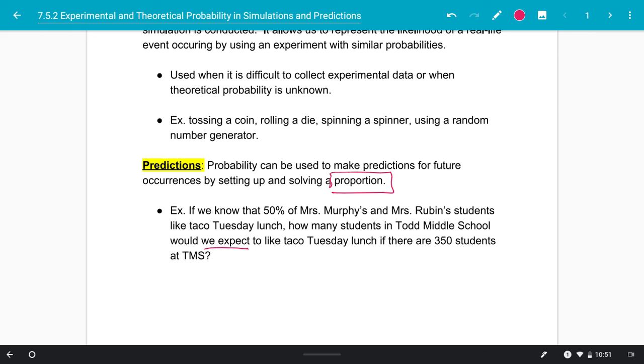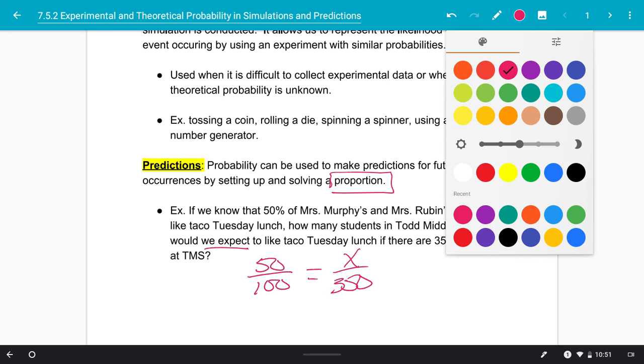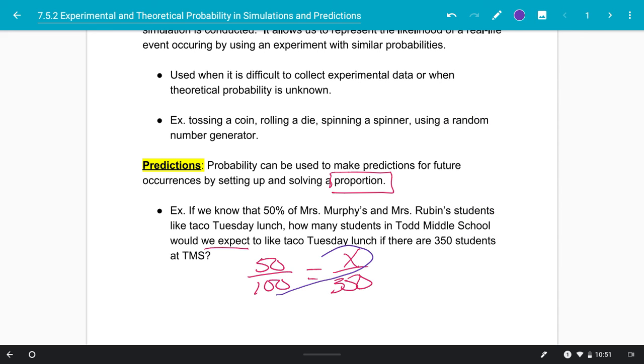So what I can do is I could say that 50 out of 100 students, that's my 50% here, I would want to know then how many out of my 350 students. So this is where we're looking at setting up a proportion to predict something about those 350 students. What I would do to solve this proportion, I can do my cross products here to say